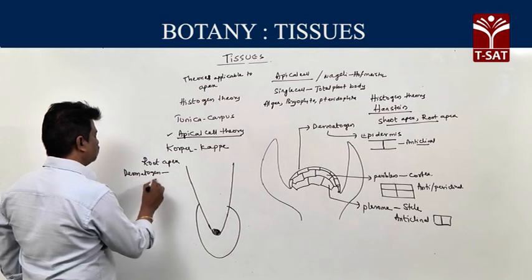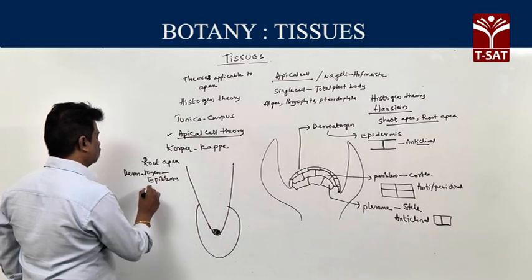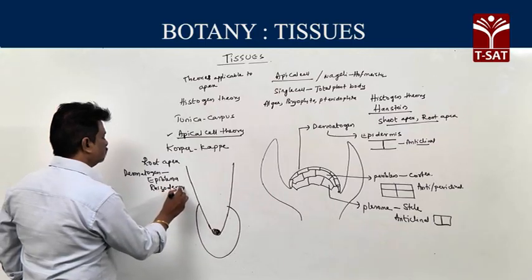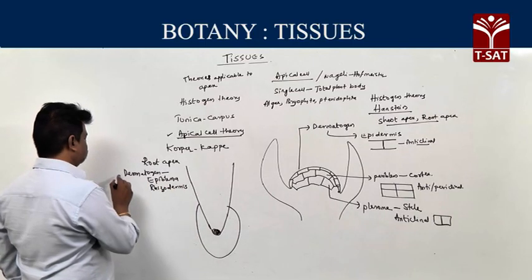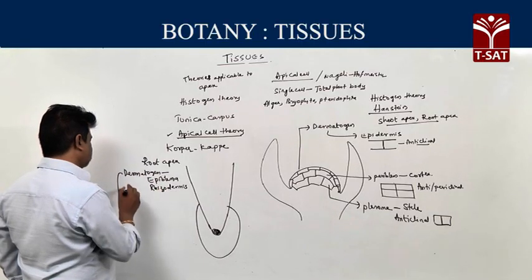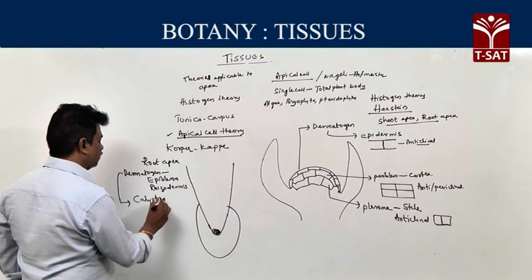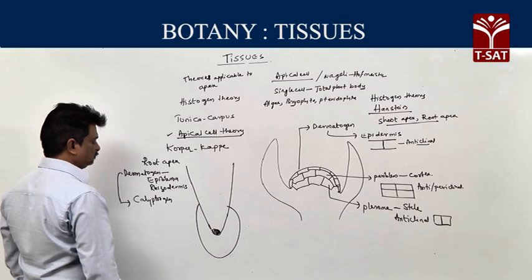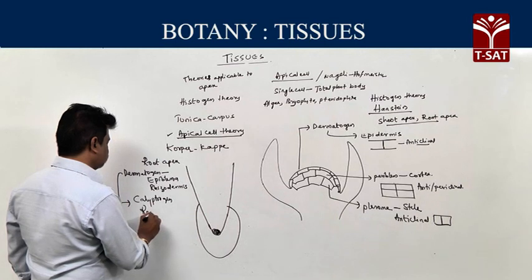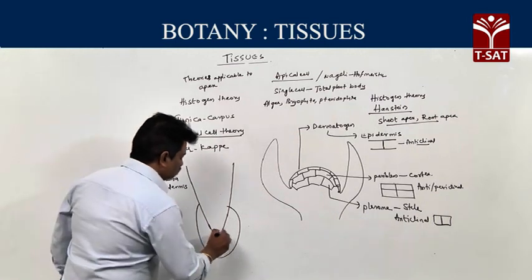In the root apex, dermatogen gives epidermis, or rhizodermis. Along with that, it also gives calyptrogen. This calyptrogen gives the root cap.